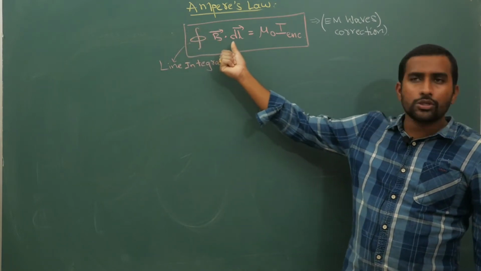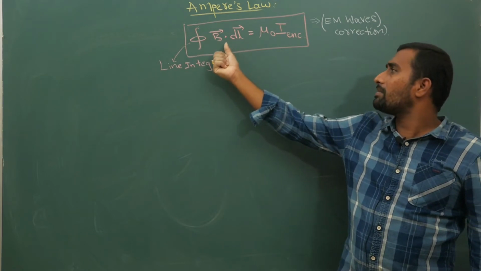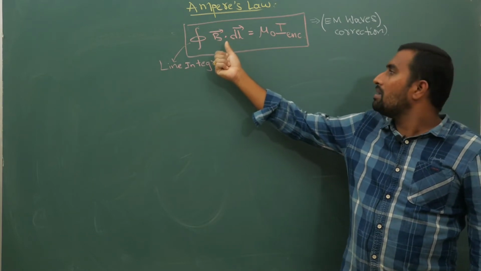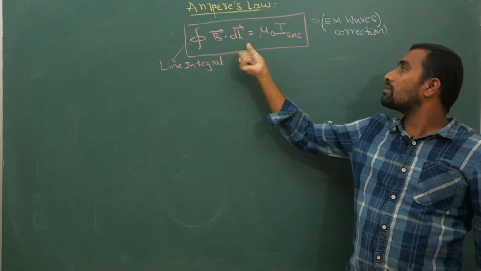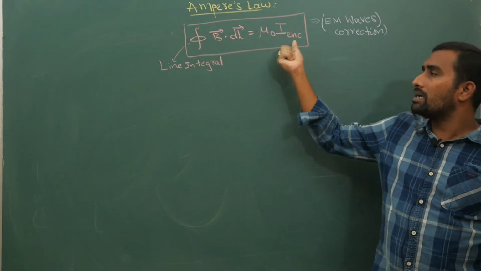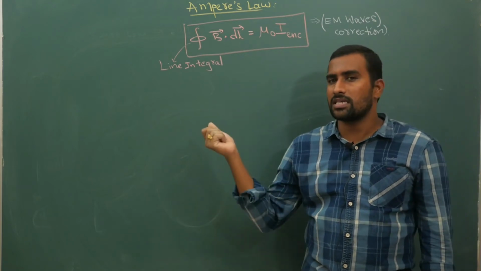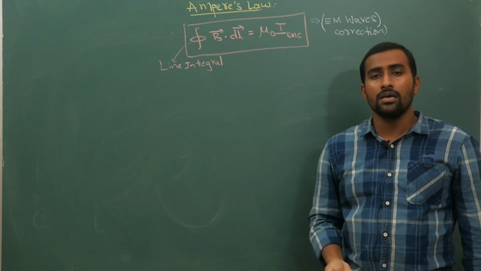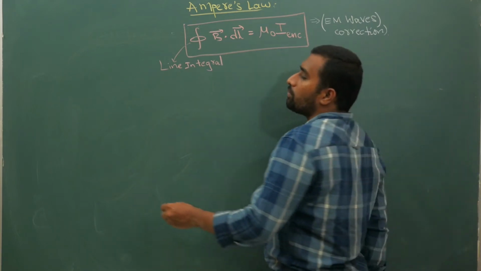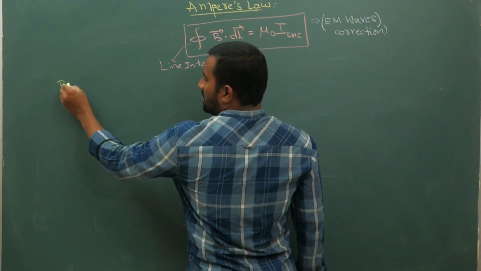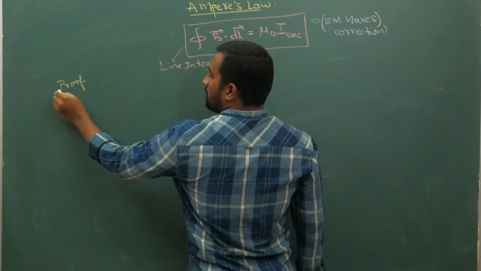If I manage to choose some proper loop, B times the integral of dl is the total length of the loop, so B times the total length of the loop will be mu naught times the enclosed current I. How much is the current inside that loop? If you calculate, you will get the answer. Now I will give the proof for Ampere's law, to show whether it is correct or not.